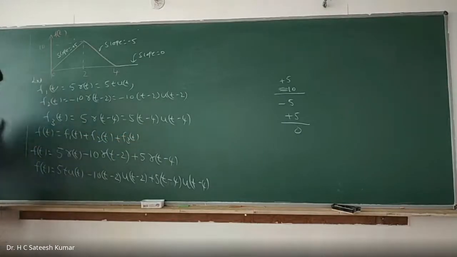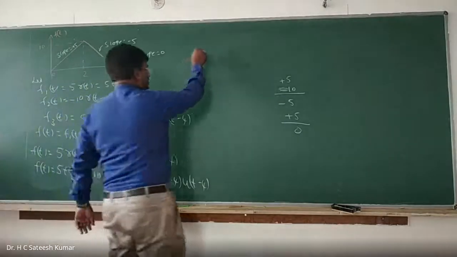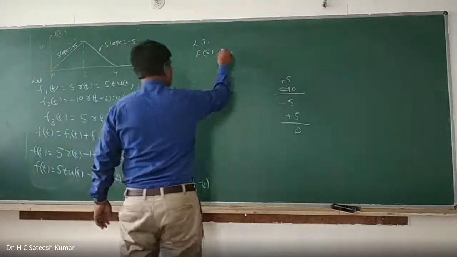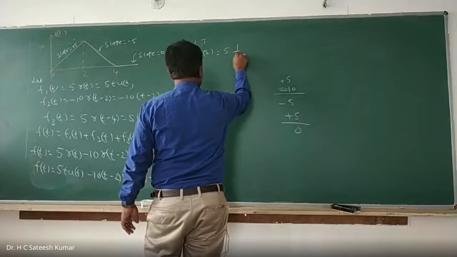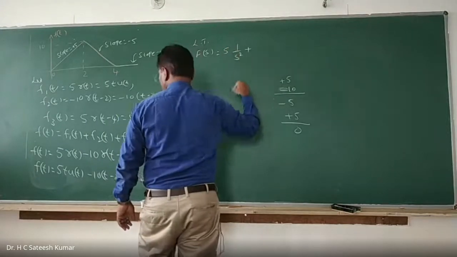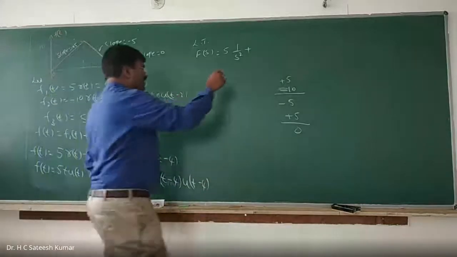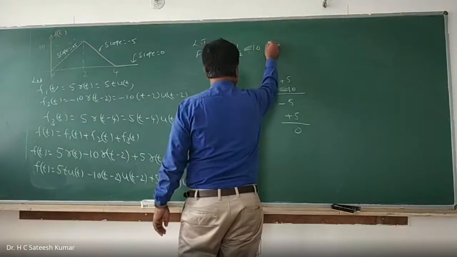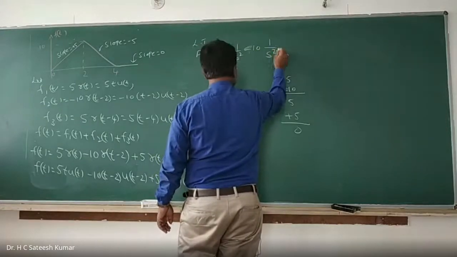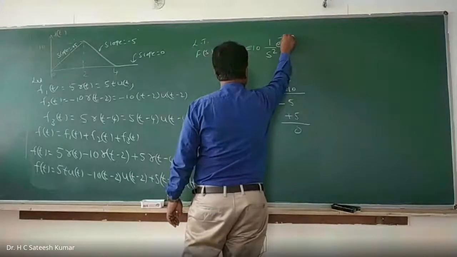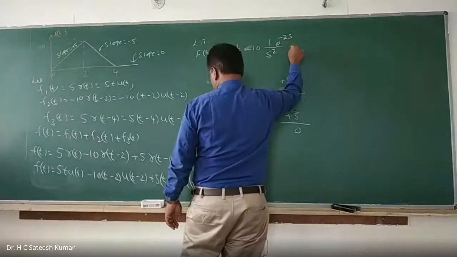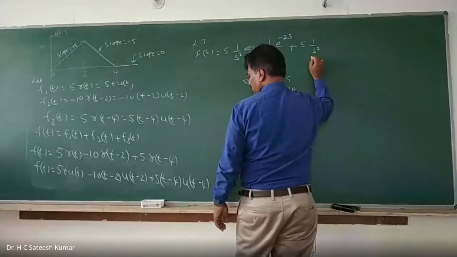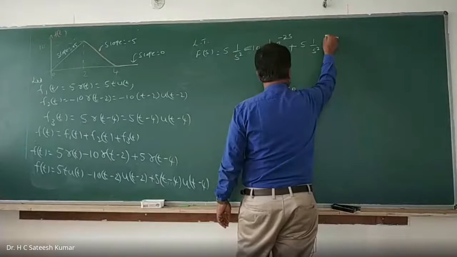Now take the Laplace transformation. Taking the Laplace transformation, f of s is equal to 5 into 1 by s square, plus minus 10 into, t into u of t is 1 by s square but shifted by an amount equal to 2 units, therefore e to the power of minus 2s, plus 5 into 1 by s square into e to the power of minus 4s.